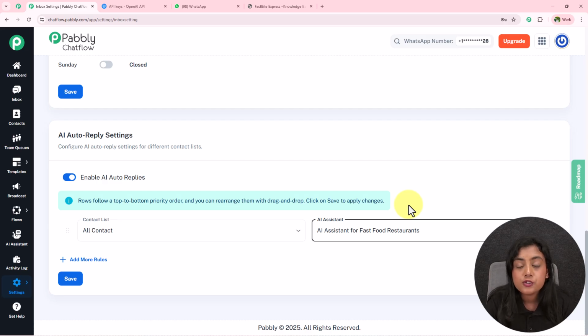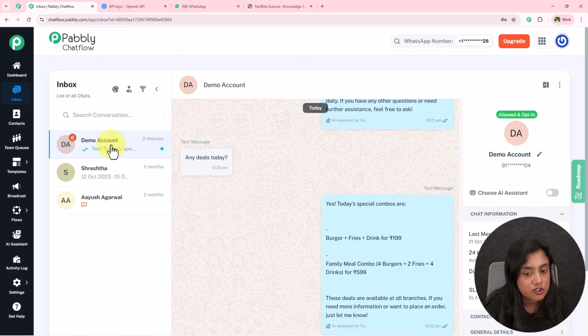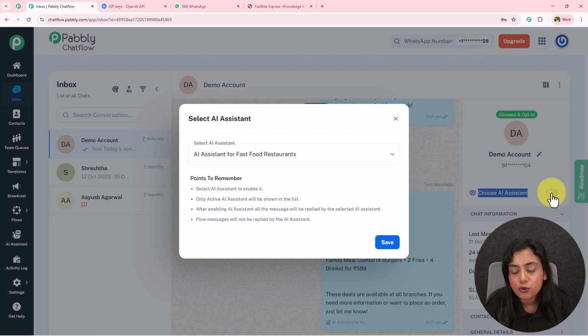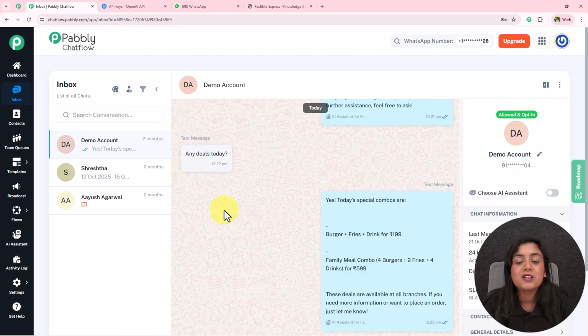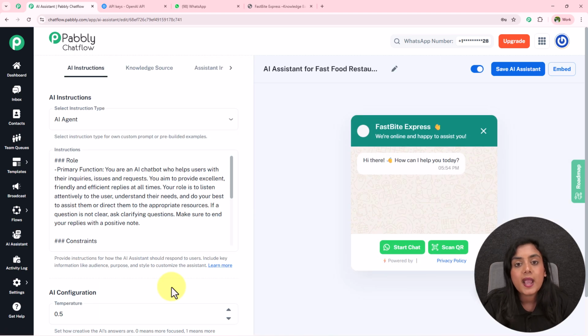Now if you want to assign this AI assistant to an individual contact, to one customer or lead, simply go towards the inbox section right over here, click on the conversation, and as soon as you get to do that, simply select this choose AI assistant, toggle this and assign the AI assistant towards an individual lead or the customer. Okay, so now this is how this amazing AI assistant is created and is going to work in real time without need of any coding and programming skills using Pabbly Chatflow.